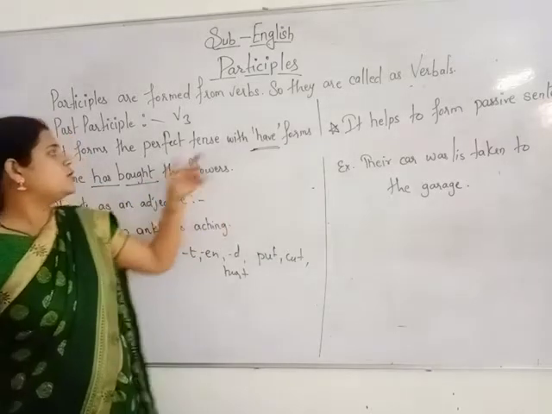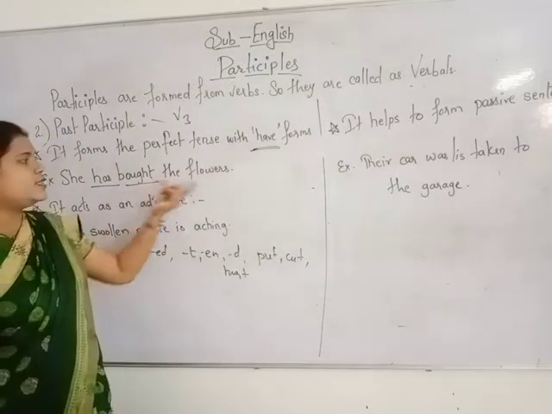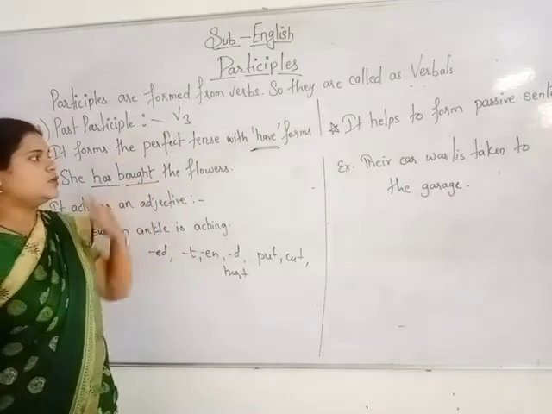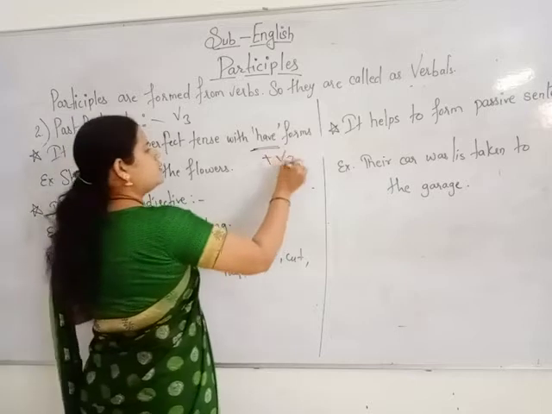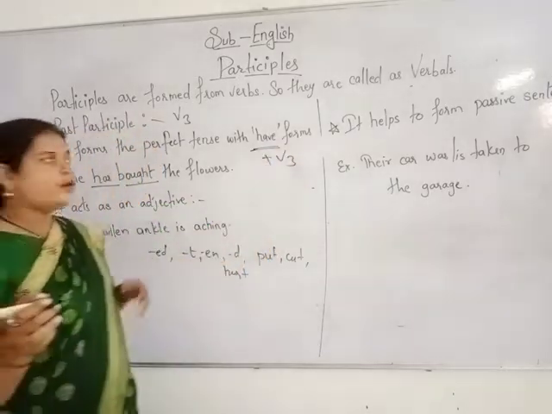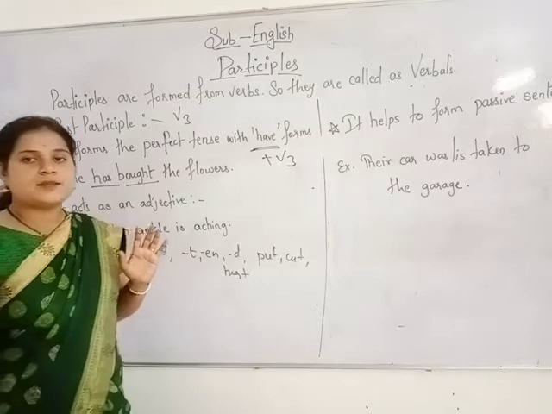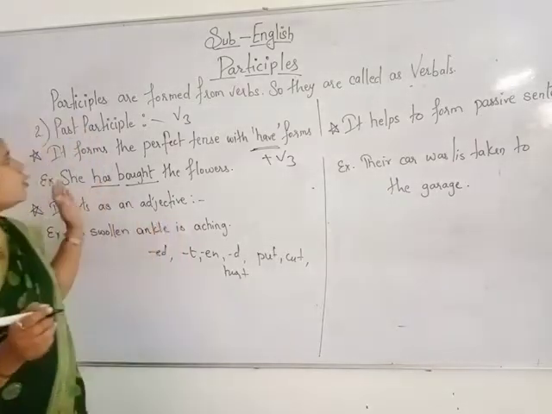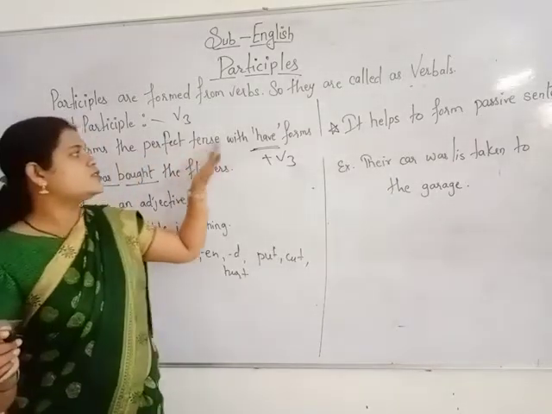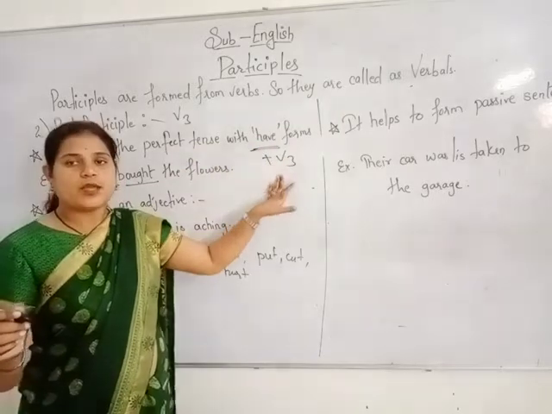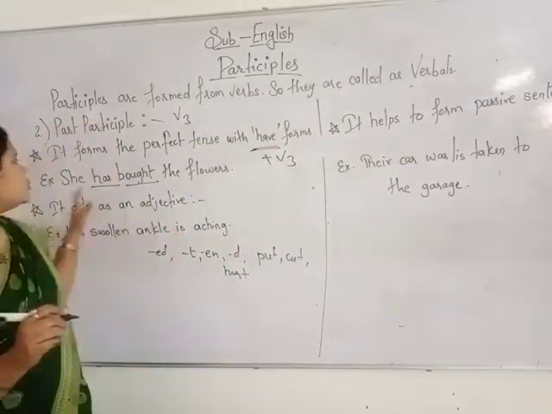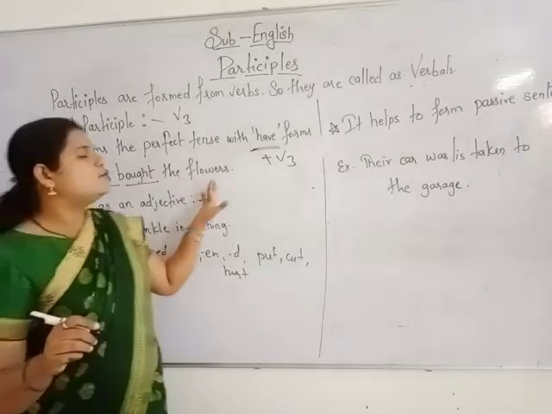Have forms plus the verb third form, V3. Are you getting my point? How are past participles formed? With the have forms plus V3. So, she has bought the flowers.